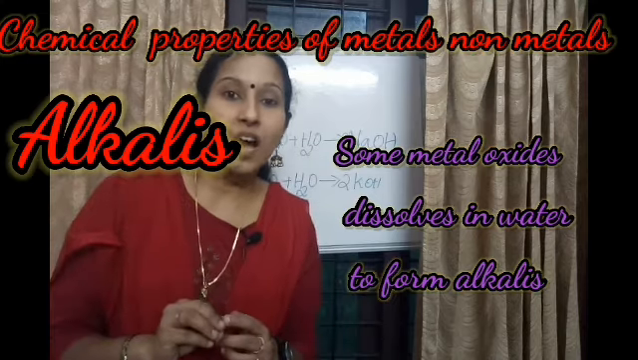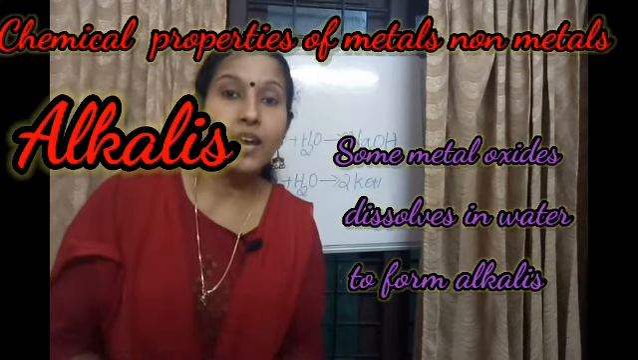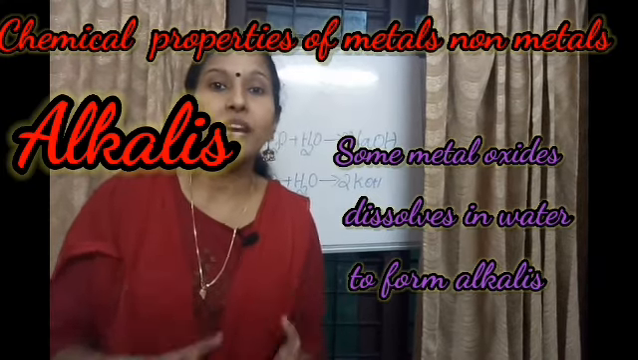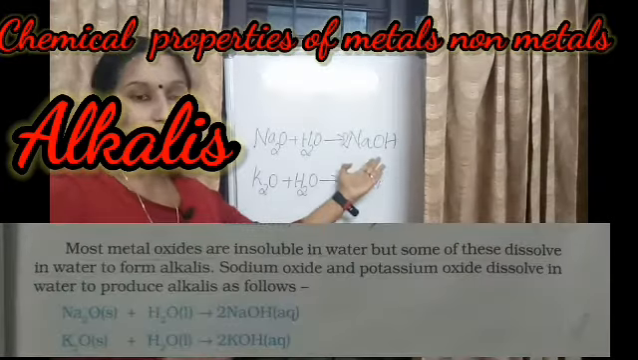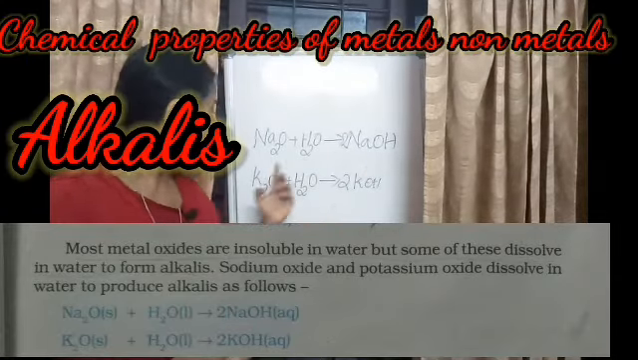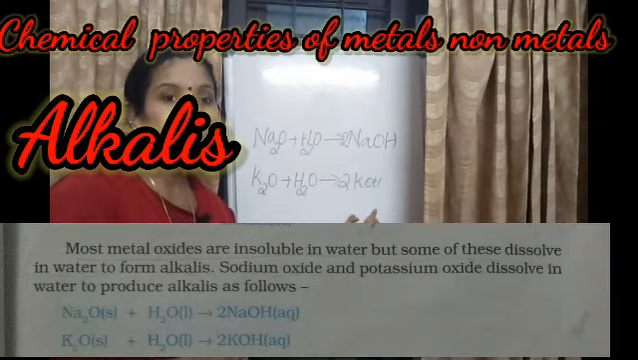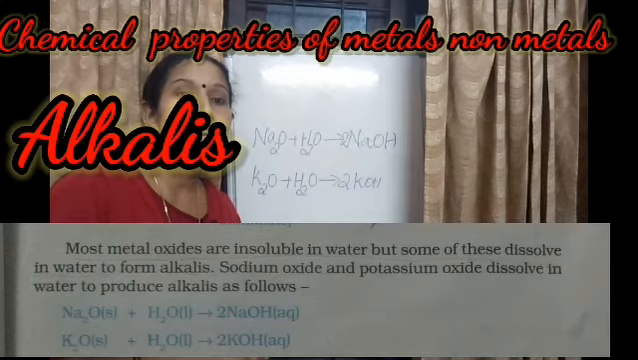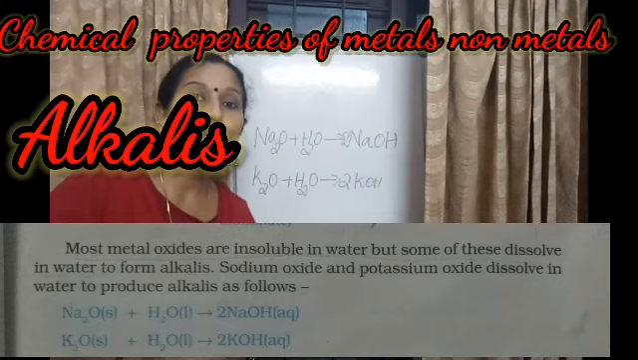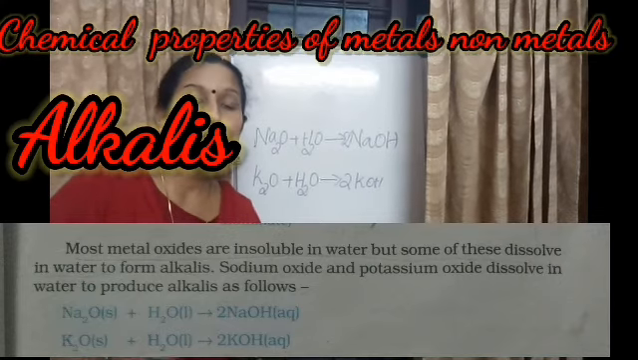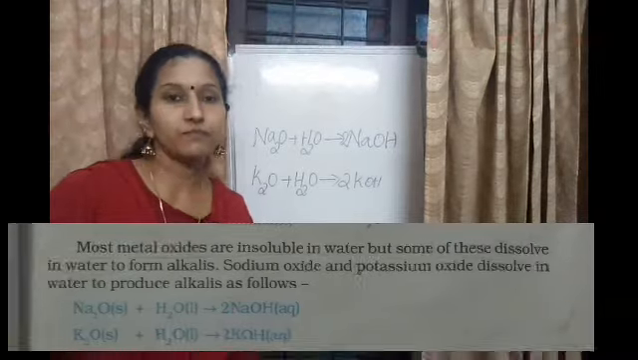Most of the metal oxides are insoluble in water, but some metal oxides dissolve in water to form their alkalis. Like sodium oxide reacts with water to form sodium hydroxide. So sodium hydroxide is an alkali. Potassium oxide reacts with water to form potassium hydroxide. Potassium hydroxide is an alkali. They mix with the water to form corresponding alkalis like sodium hydroxide and potassium hydroxide.